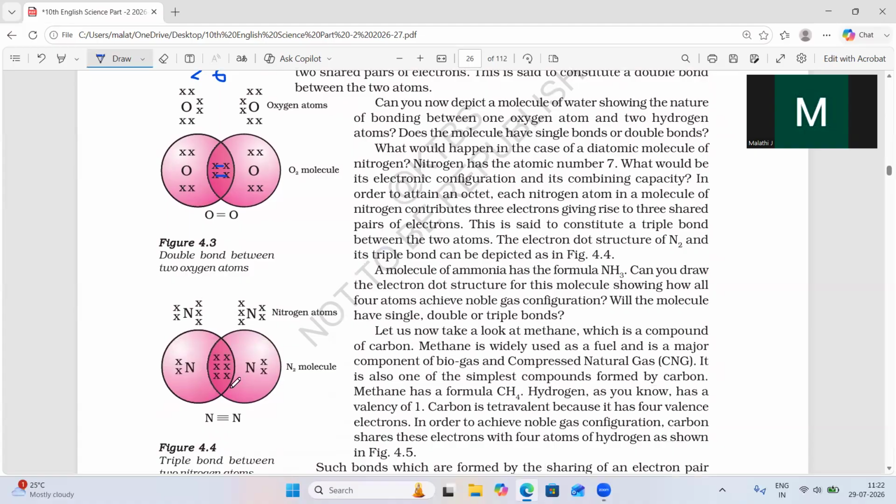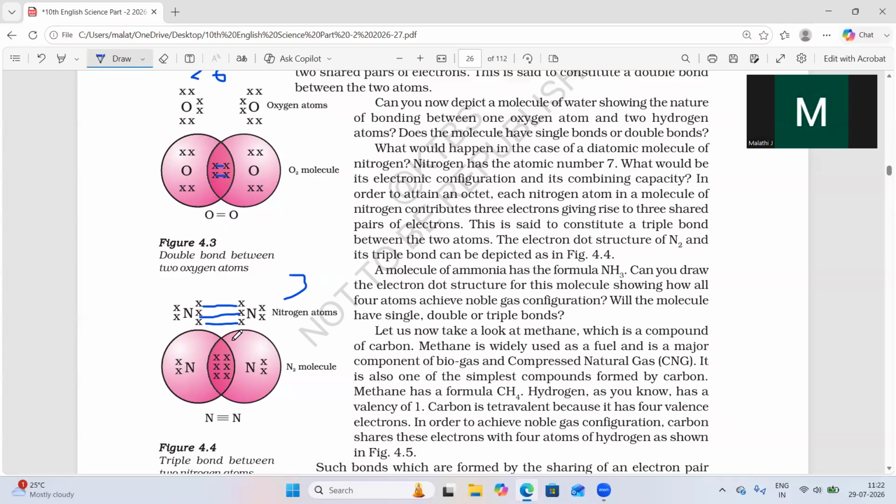If you take a nitrogen atom, it has 3 valency electrons. What will happen here? By sharing paired electrons between these two nitrogen atoms, 3 valency electrons will be shared with the 3 valency electrons of the other nitrogen. That is a triple bond. There is a formation of a triple bond.